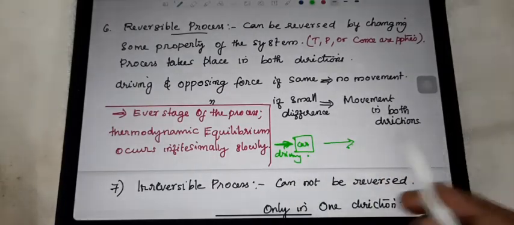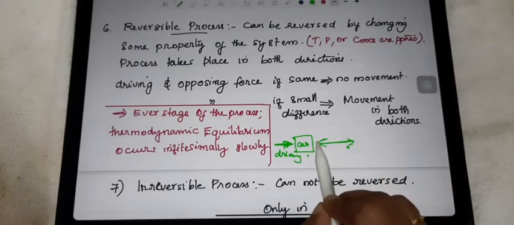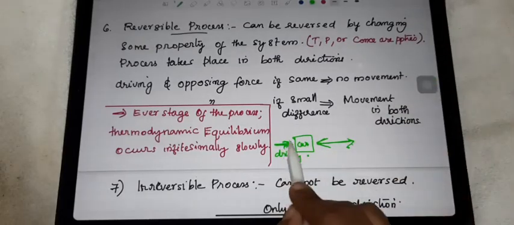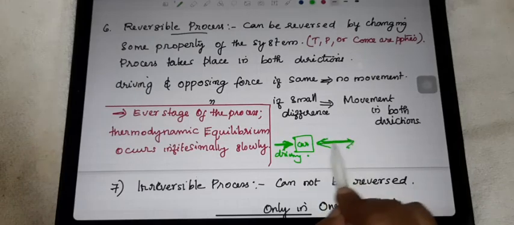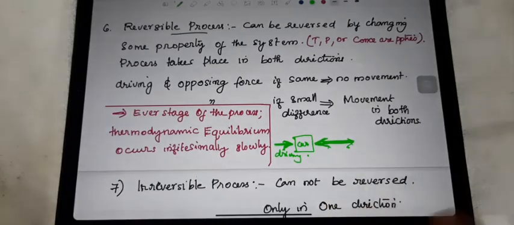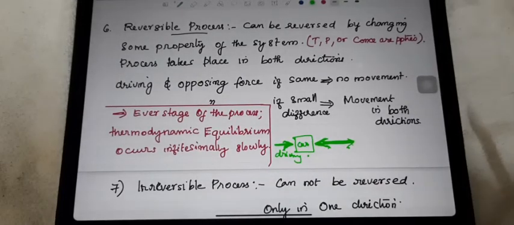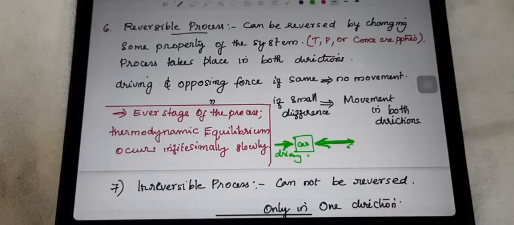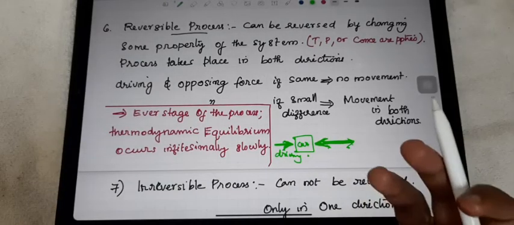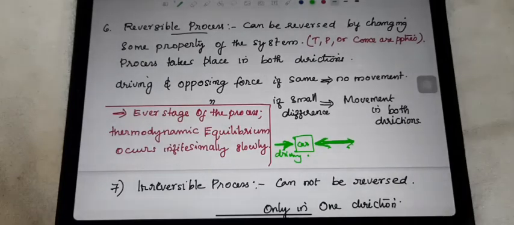In that situation, when we apply the opposing force, we are already giving some force, that means pushing from here. At that same time, we are trying to give force from here, the opposite way, to this same car. So what will happen? Whichever force is more, on that side the car will move. If the driving force is more, the car moves that way. Or if the opposing force is more, the car moves to that side.